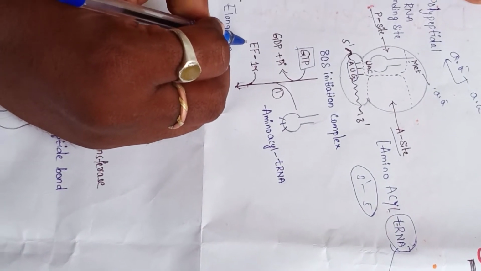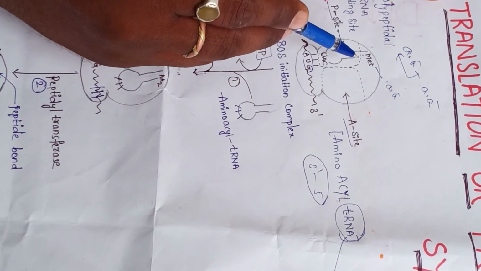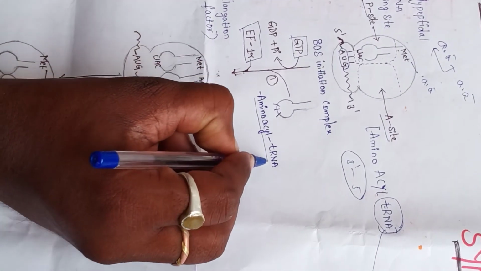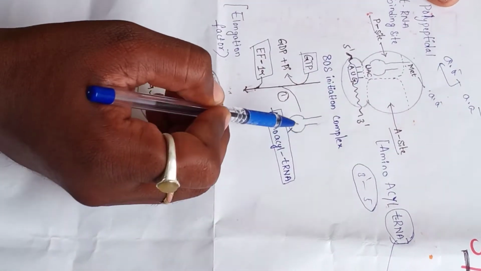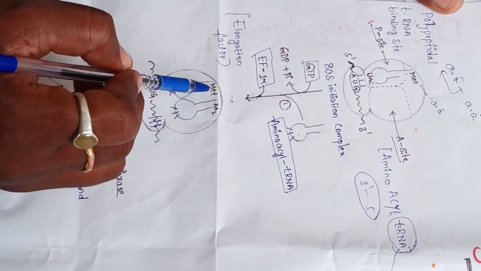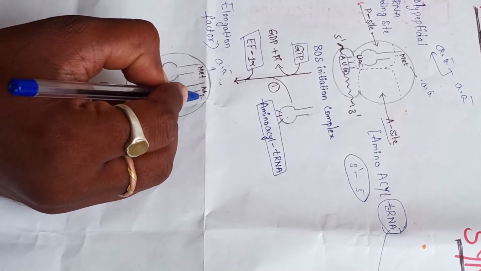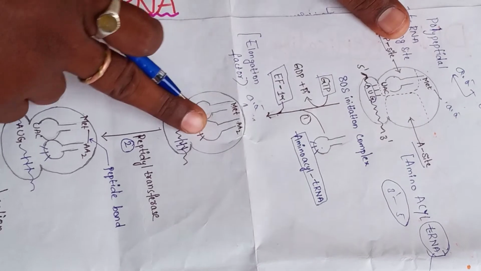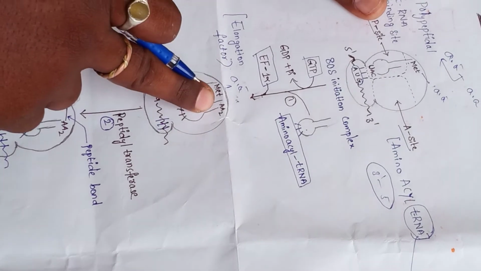And the next one, elongation factor 1 alpha is added to the 80S initiation complex, and the aminoacyl tRNA is added as well. So here one amino acid is present and one more amino acid is here. So two amino acids are present here. Methionine is one of the amino acids, amino acid 1, and this is AA2, meaning amino acid 2. How is it added? By utilization of GTP energy, and the elongation factor is also involved here. It produces methionine and amino acid 2.